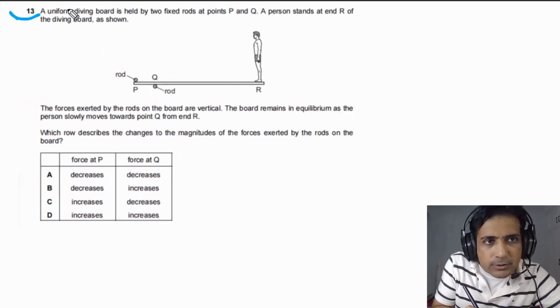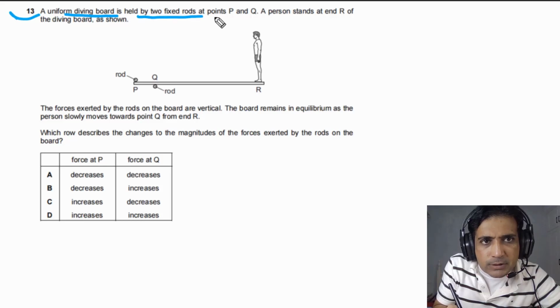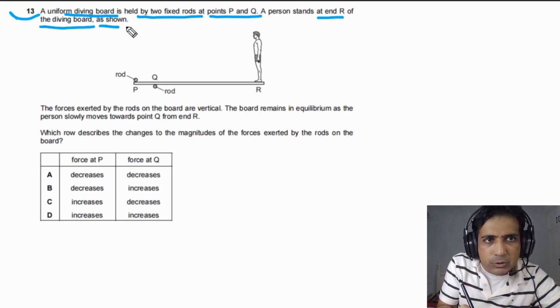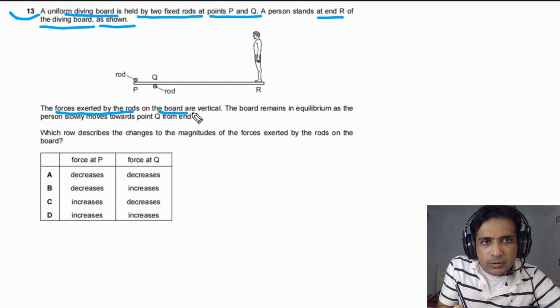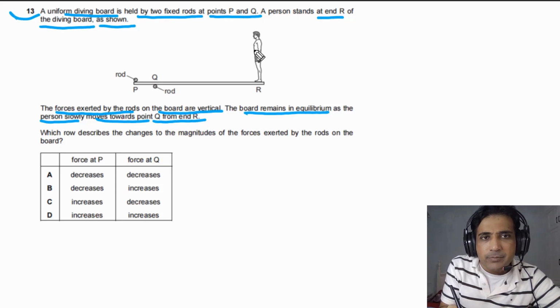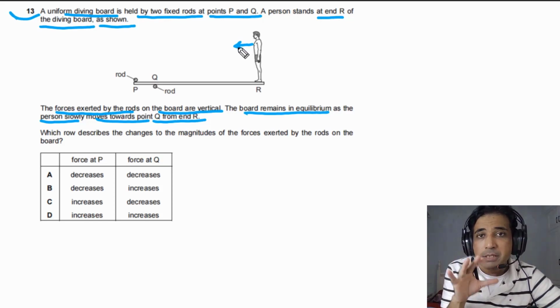For question number 13, it is given to us a uniform diving board is held by two fixed rods at points P and Q. A person stands at end R of the diving board as shown in this figure. The forces exerted by the rods on the board are vertical. The board remains in equilibrium as the person slowly moves towards point Q from end R. Means when the person is moving this way, this diving board remains in equilibrium.